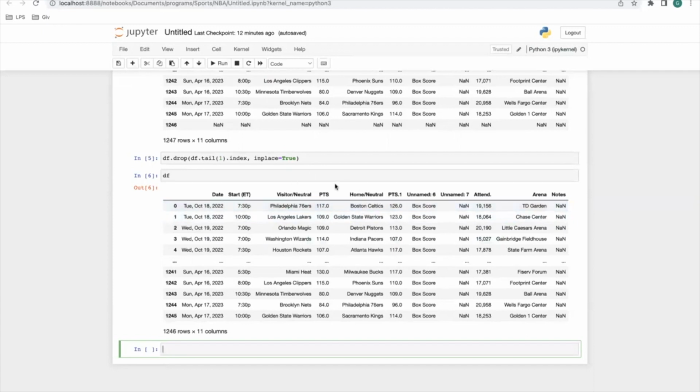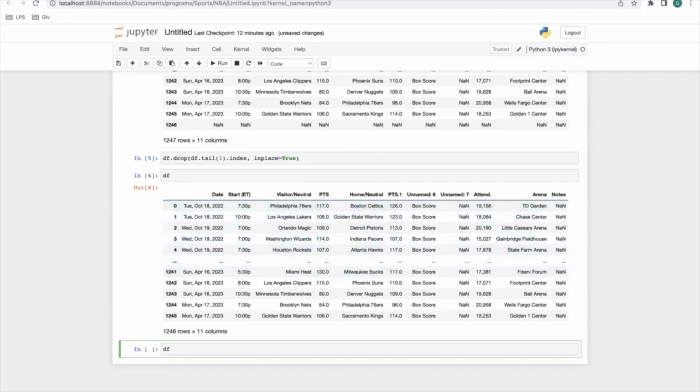This is what we're going to be focusing on. Just these 4 columns here. The rest of them we don't really care about. All right. So first thing we need to do, we need to get the difference between these points, and we're going to use that to essentially figure out, did the home team win or not? As you can see, the home team is here. So first we're going to get the difference from this point.